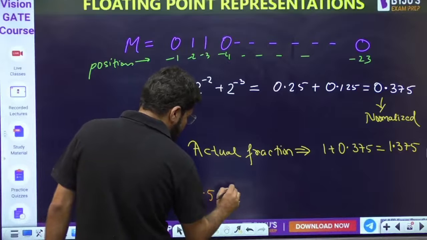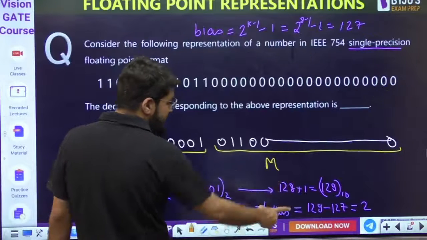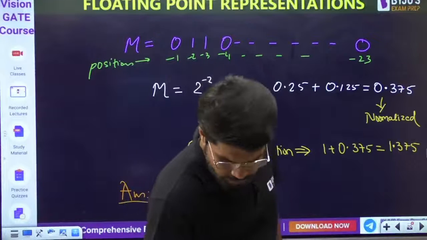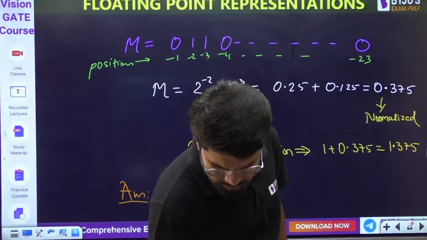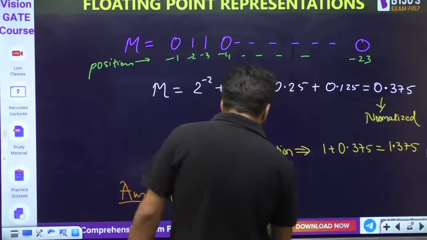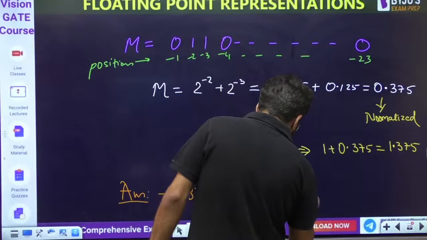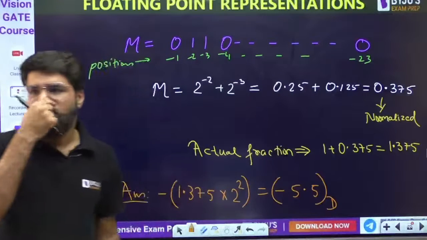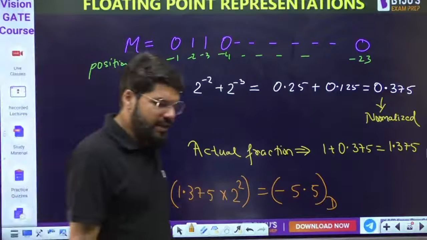Into r, that is 2, raised to the power exponent. What is the exponent value? 2. So 1.375 into 2 power 2, that is 4, gives 5.5. This number in decimal is negative 5.5.